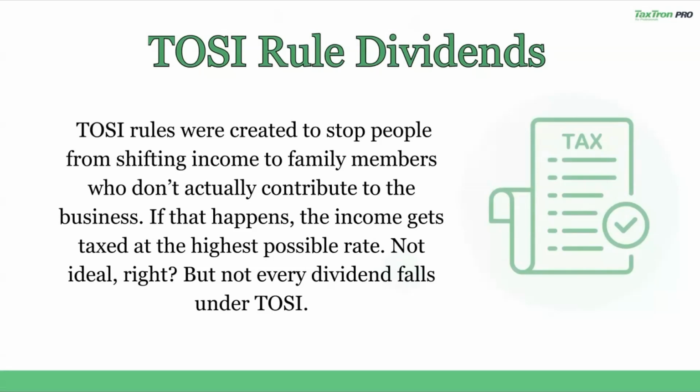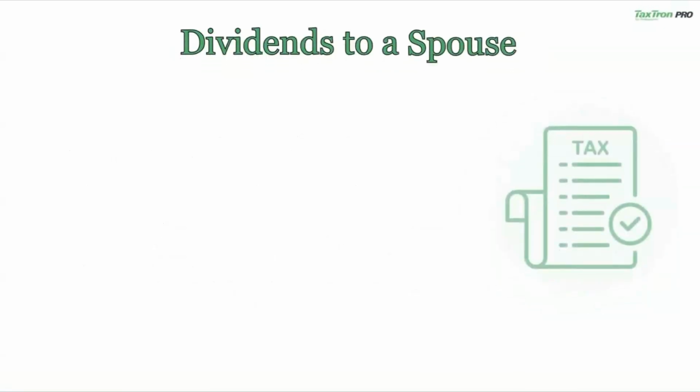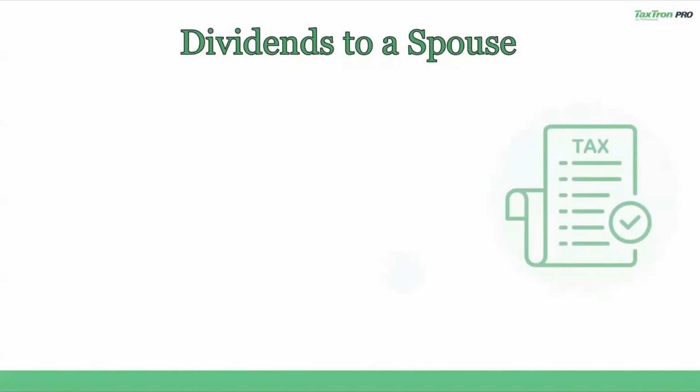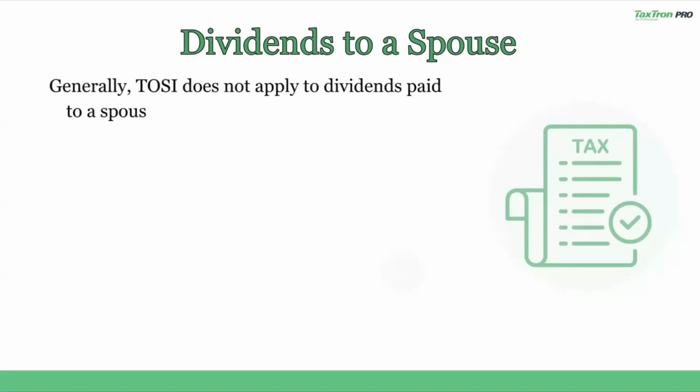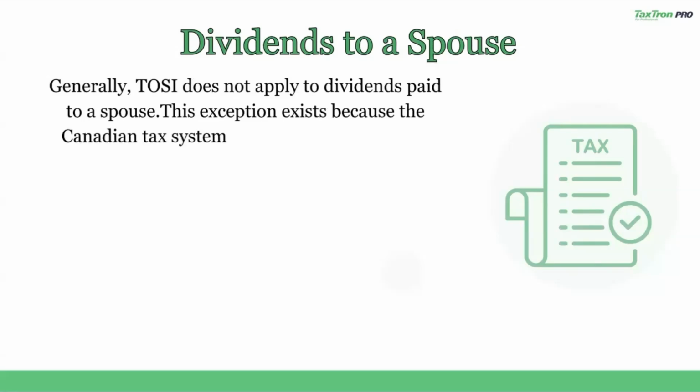Let's talk about what happens when dividends go to a spouse or family member with some simple examples. It's a very common situation. Dividend paid to a spouse. One of the most common questions about TOSI is whether it applies to dividends paid to a spouse or not. Here is the good news. Generally, TOSI does not apply to dividends paid to a spouse.